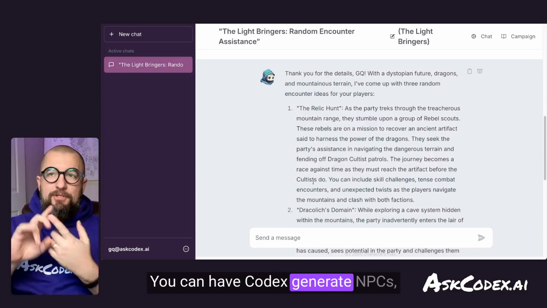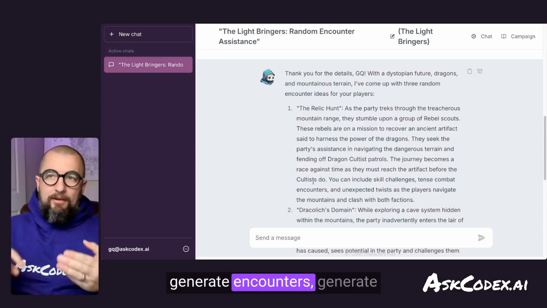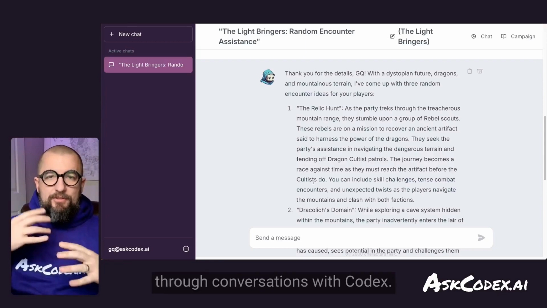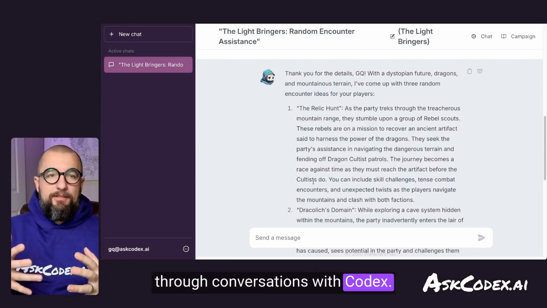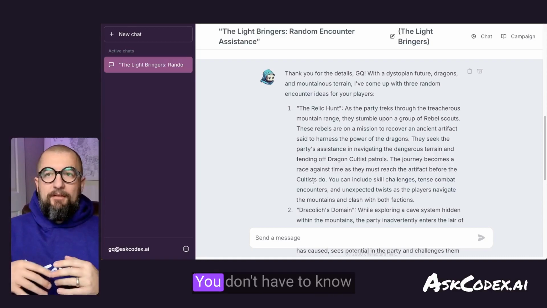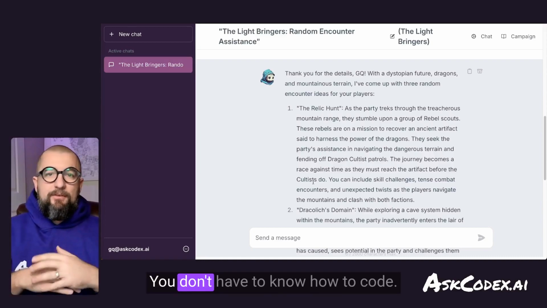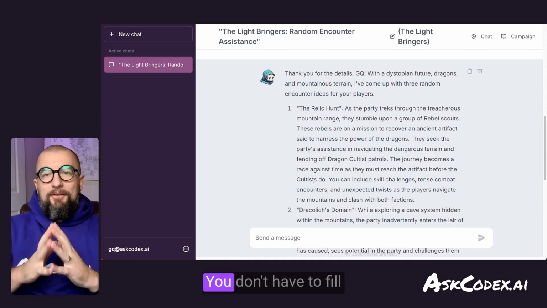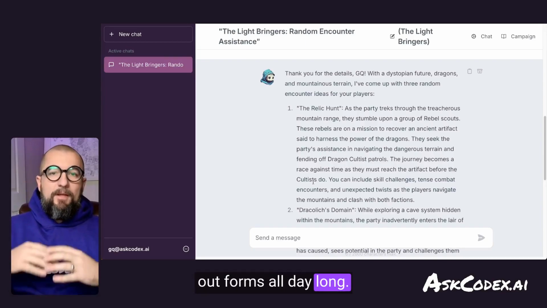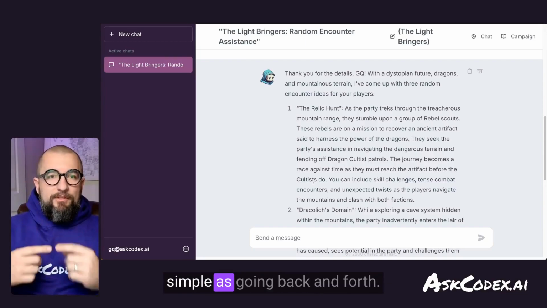You can have Codex generate NPCs, generate encounters, generate items, do all those things just through conversations with Codex. You don't have to go much deeper than that. You don't have to know special commands. You don't have to know how to code. You don't have to fill out forms all day long. Once you get into that chat, it's as simple as going back and forth.